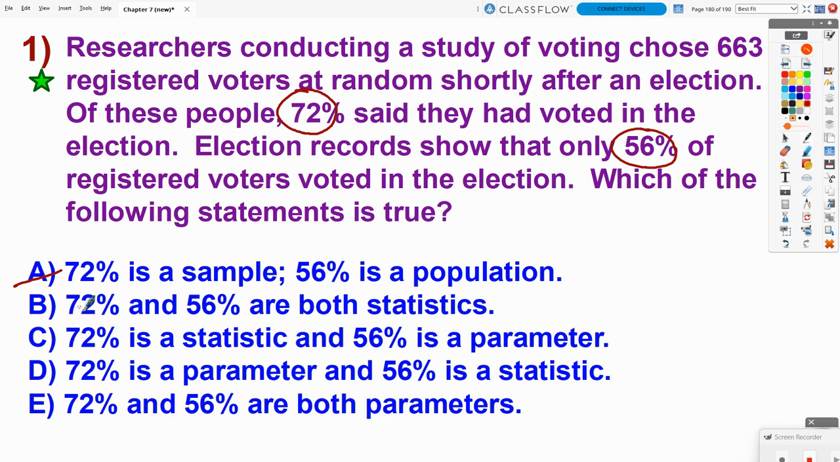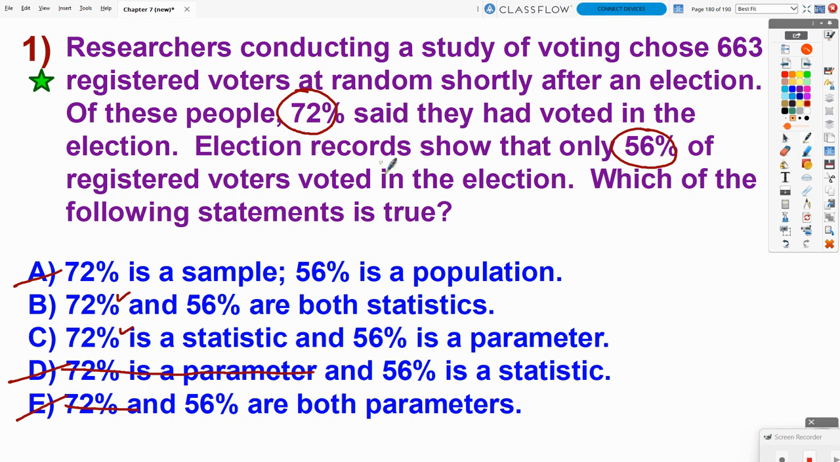So B says 72% and 56% are both statistics, so this one's still valid so far. 72% is a statistic, true. 72% is a parameter, incorrect. That is not coming from the population. And 72% and 56% are both parameters, not true. So now we just need to determine the 56%.